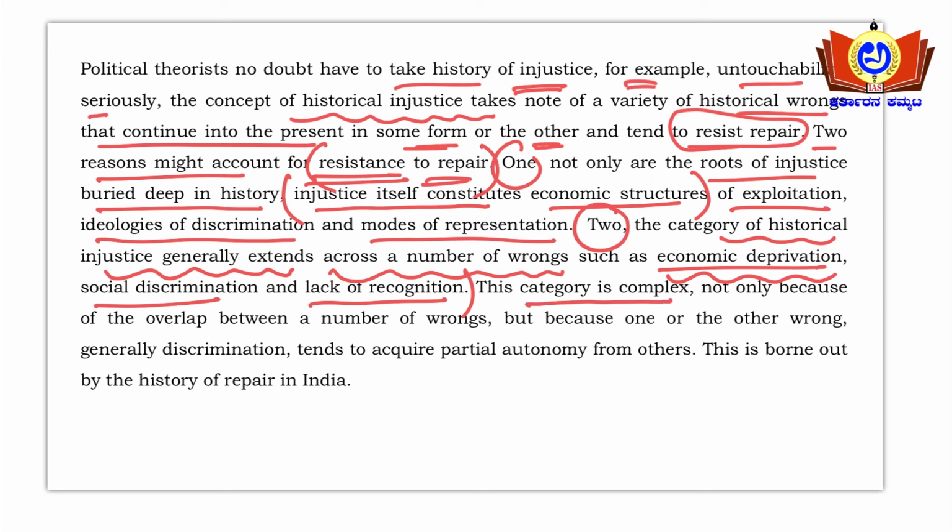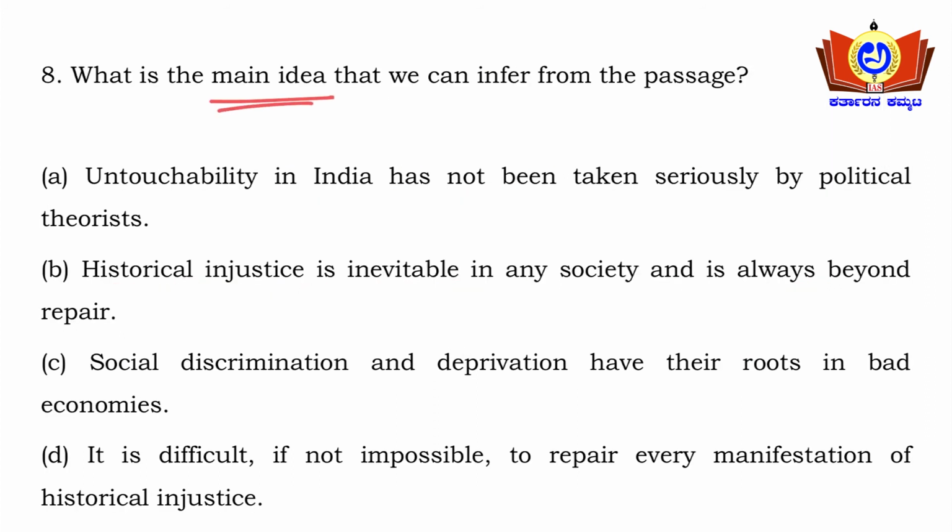This category is complex not only because of the overlap between a number of wrongs, but because one or another wrong, generally discrimination, tends to acquire partial autonomy from others. This is borne out by the history of repair in India. Okay, this is the passage here. So what is the question? What is the main idea that we can infer from the passage here? So the main theme, the question is asking here.